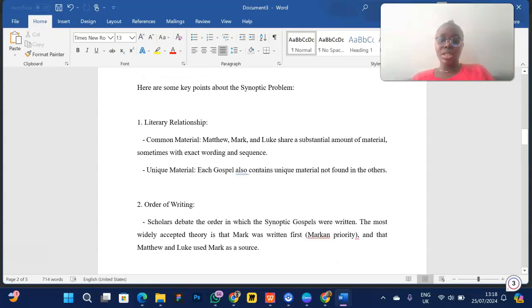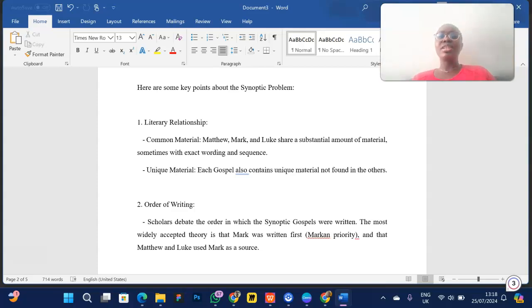Literary relationship. Let's talk about common material. Matthew, Mark, and Luke share a substantial amount of material, sometimes with exact wording and sequence. It's the same thing I've explained, that they share similar stories, like some of the miracles that Jesus performed. Realize that we have them in all three of them. Then each gospel also contains unique material not found in the others. Let me give you an example. Matthew talks about how Jesus came from David, right, up to the first creation story. Luke did not mention anything like that.